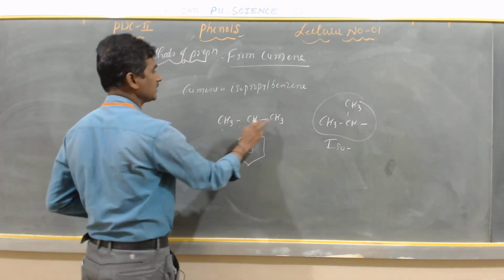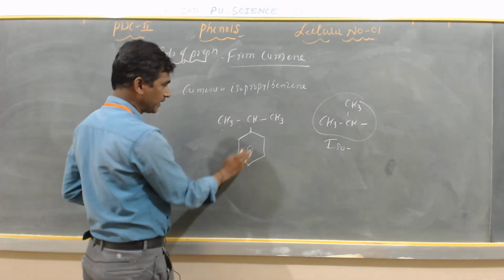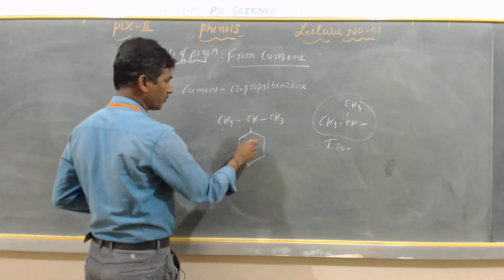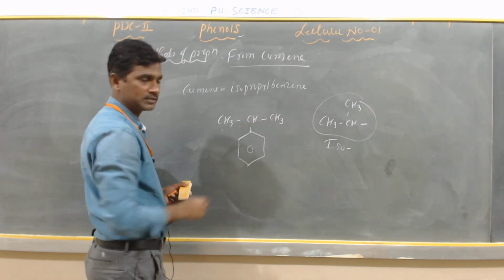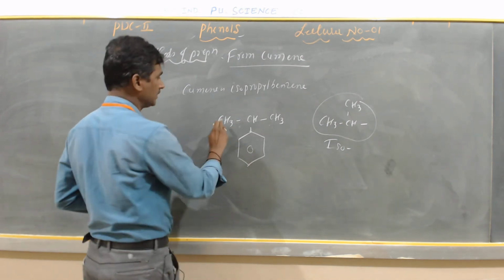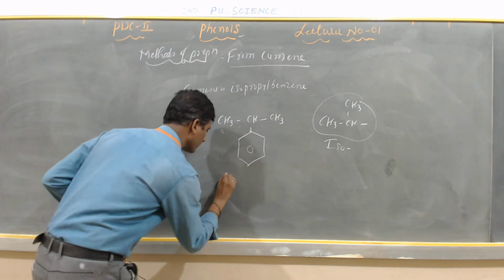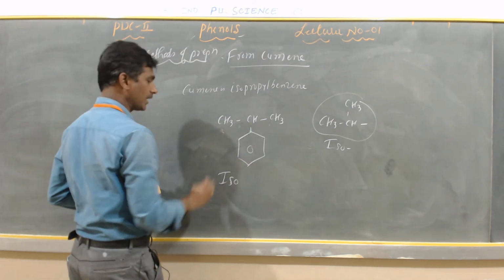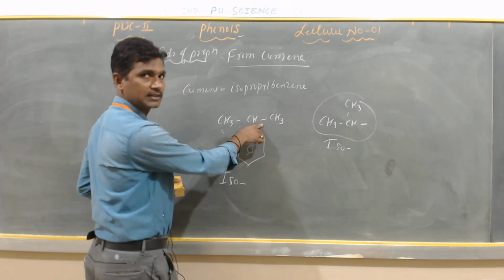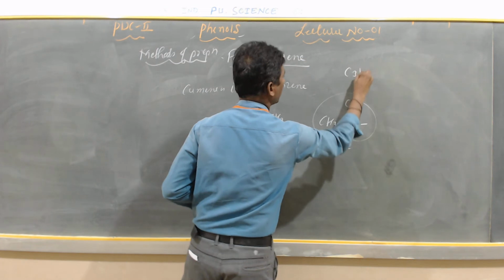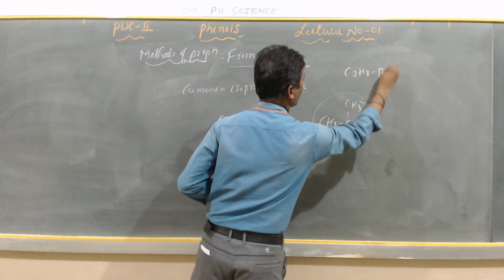So here CH3 CH3 is a branch. It is a branched chain hydrocarbon, because the benzene is attached to the CH. The CH3 CH3 group is called iso. So how many carbons are here? 3 carbons and 7 hydrogens. 3 carbons and 8 hydrogens is called propane.